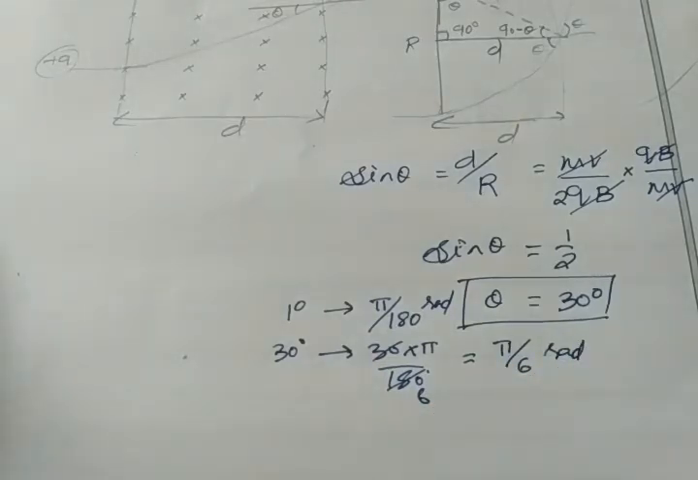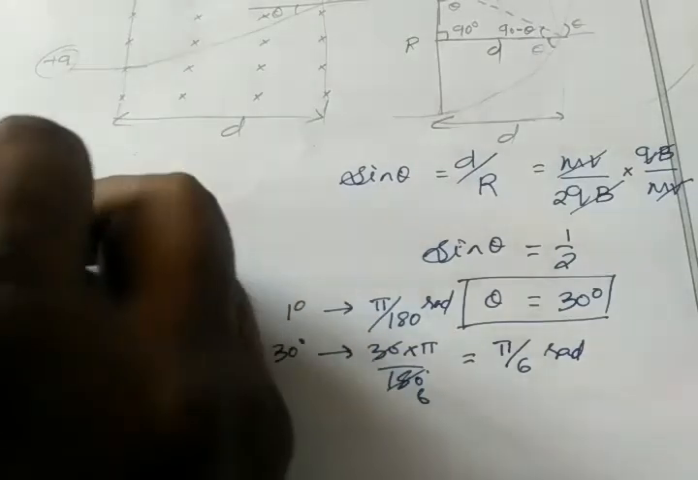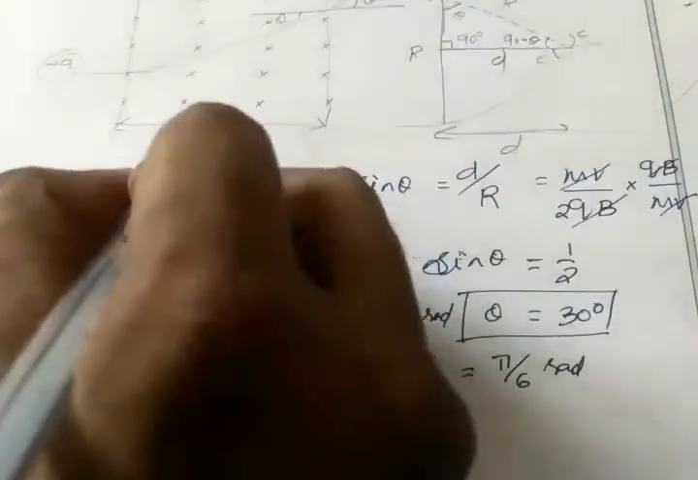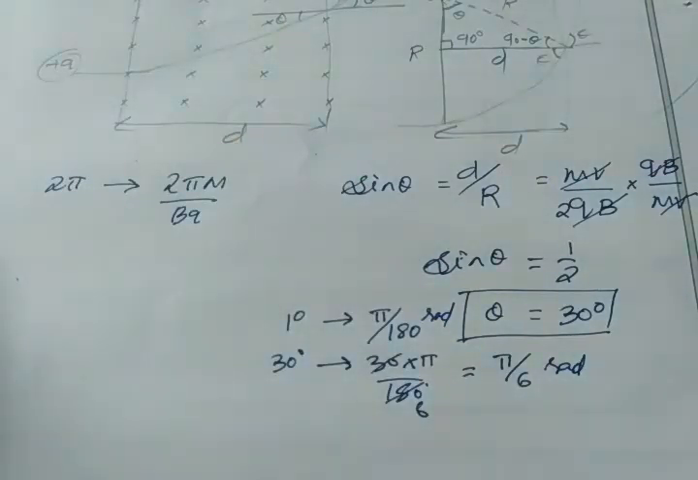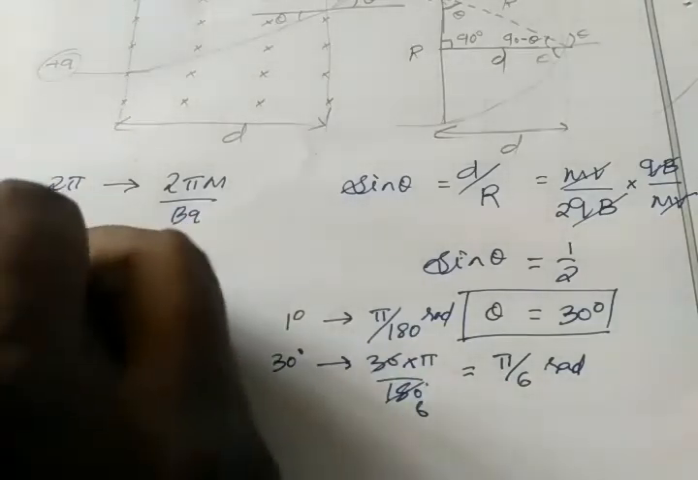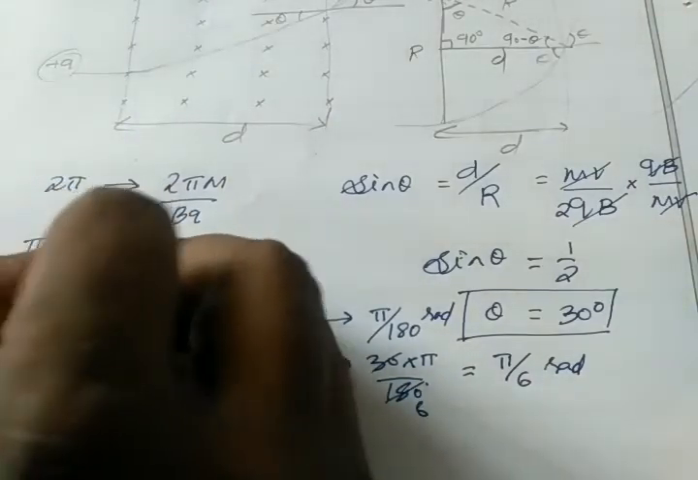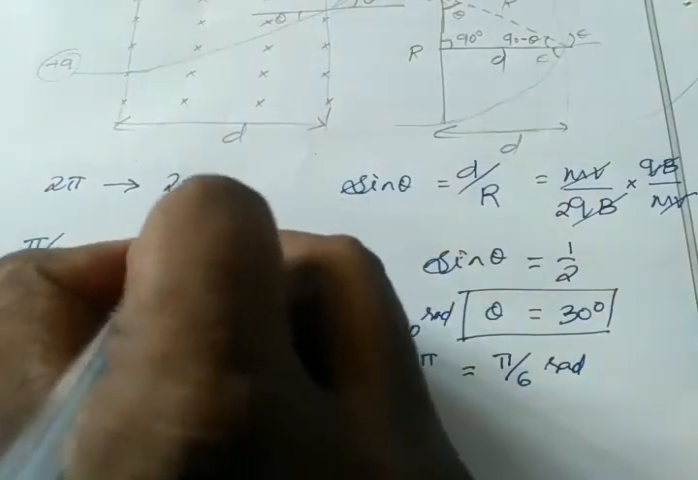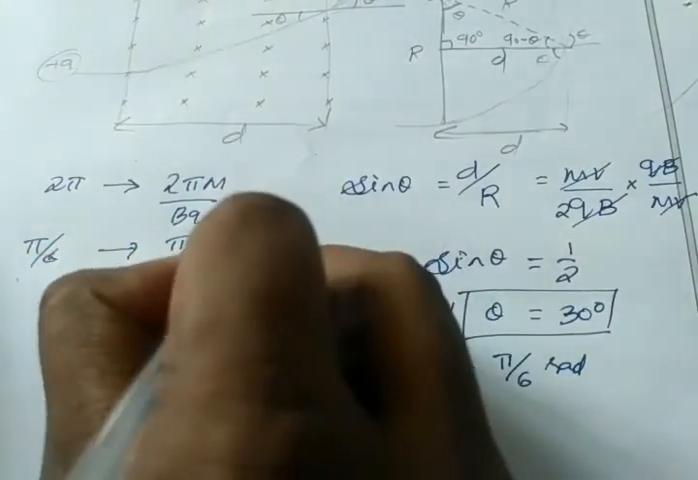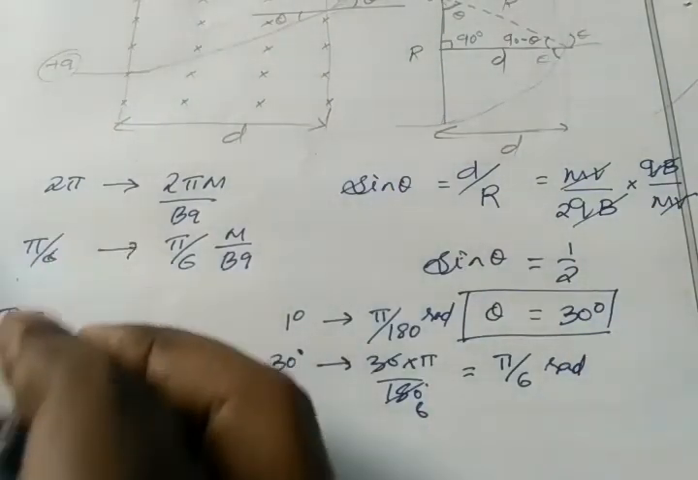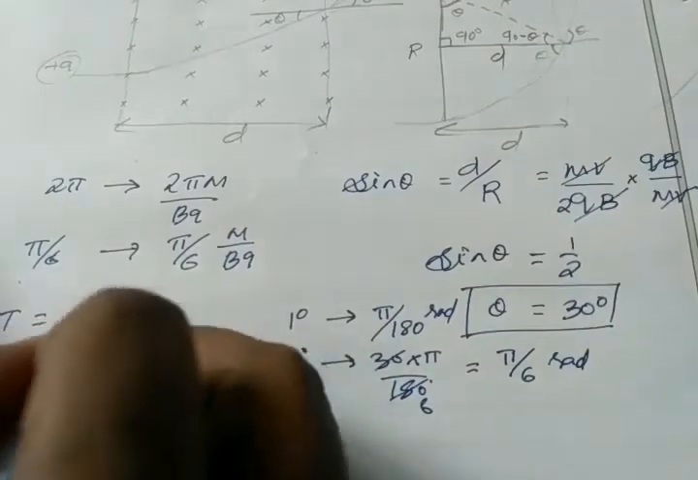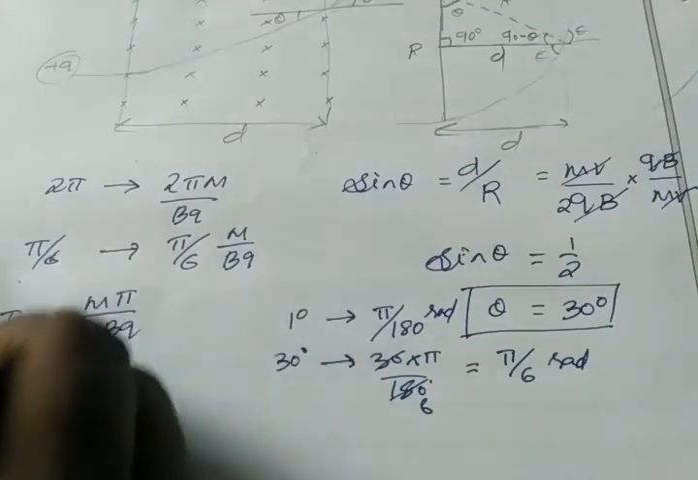Pi by 6 radian. So if my theta is a complete circle, then I have the time period equation as 2 pi m by bq. We already solved this for a complete circle. But our theta only forms 30 degree, that means pi by 6 radian. So pi by 6 radian means my time period will be pi by 6 m by bq, right? So time period will be m pi by 6 bq.